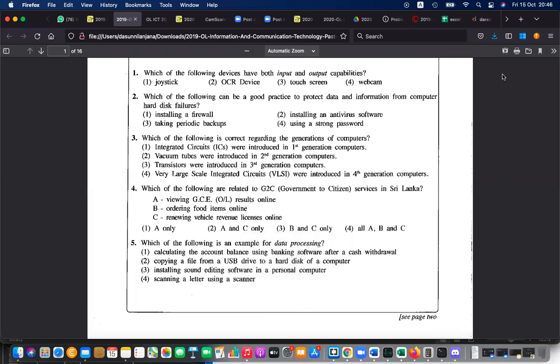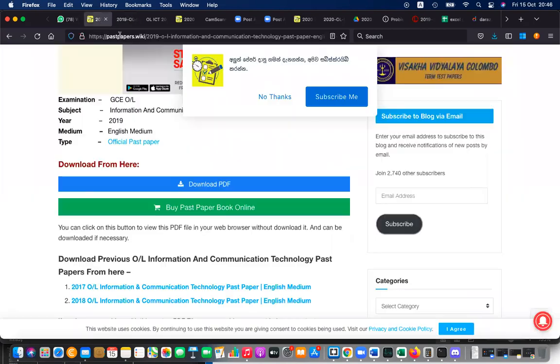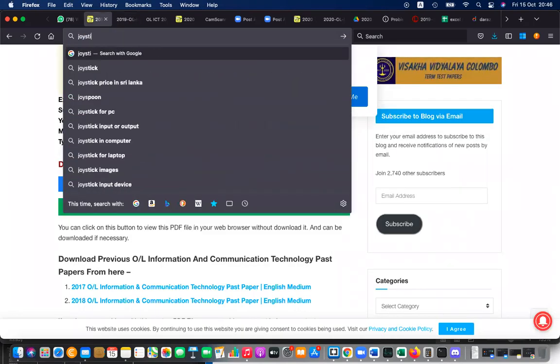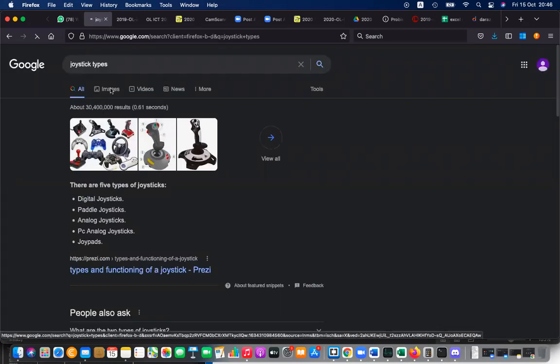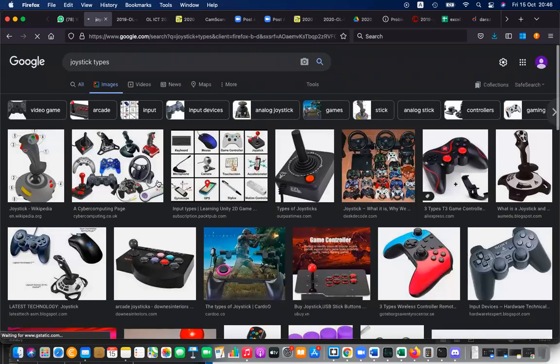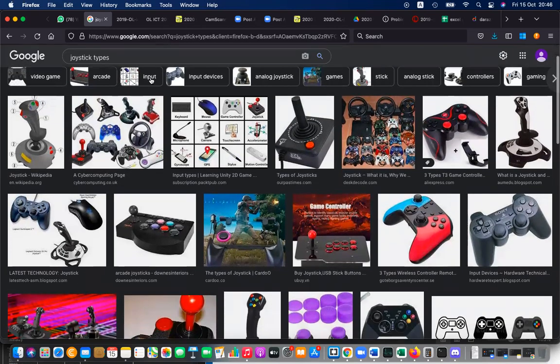Which of the following devices have both input and output capabilities? Both input and output capabilities. Joystick is just input. Joystick is basically used for gaming. There are different types of joysticks. These are joystick types. A lot of even steering wheels, gearboxes, gaming joysticks, mouse-like things, gears, everything comes under the joystick family. So a lot of joysticks, all are input devices.